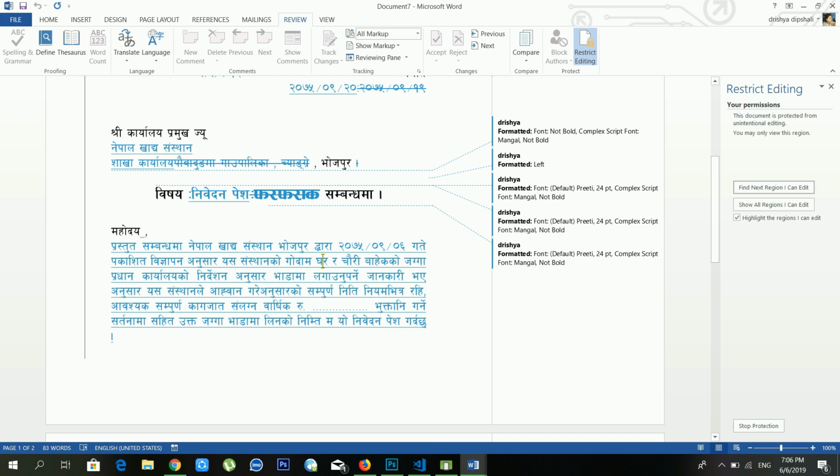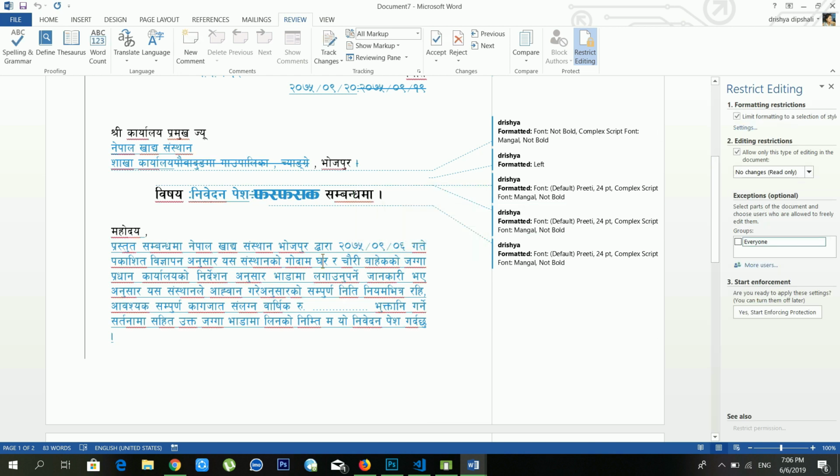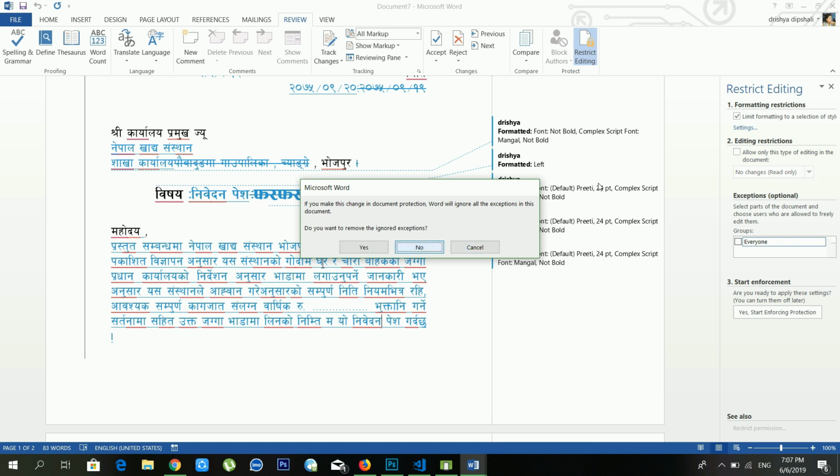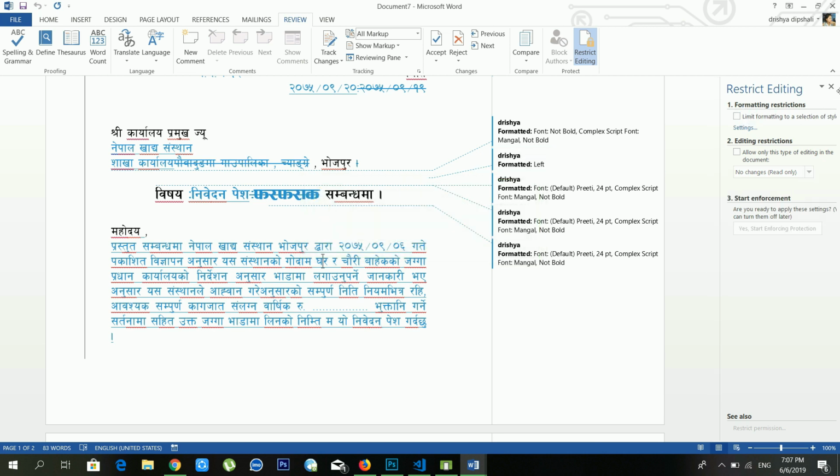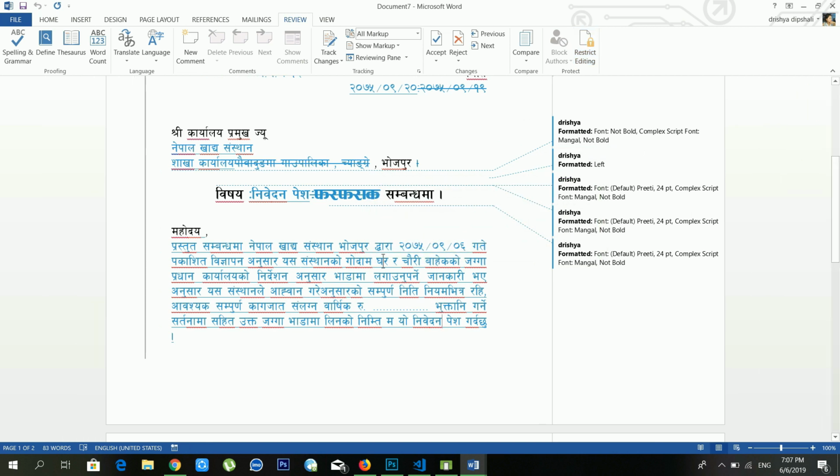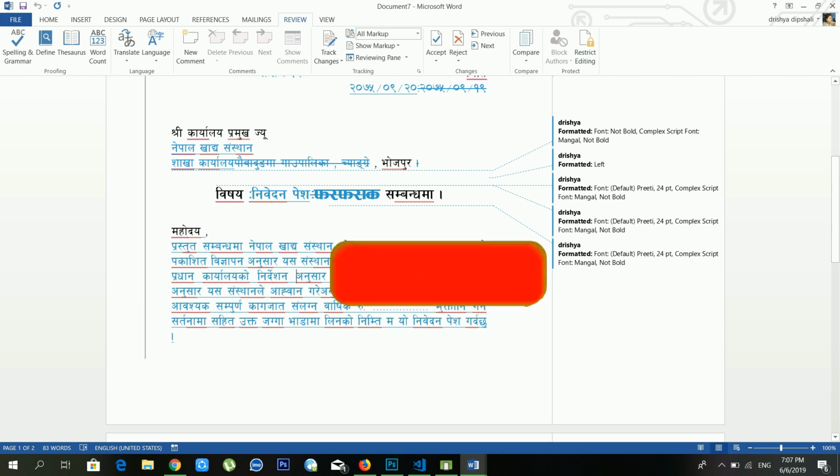If you are working on a very important document, in that case it will be very useful. And if you want to remove that protection, just go to Stop Protection, and from here you have to enter the password 123 and remove all the ticks from here also and make it no. Okay, now it's done.